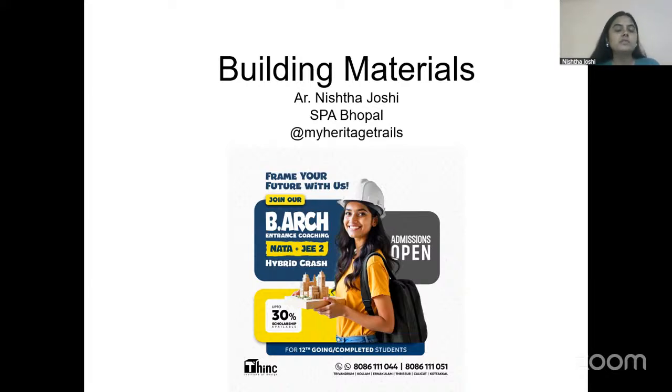And we observed that in 2024, many questions were asked on the basis of building materials topic only. And there were questions related to the characteristics of these materials. There were questions related to famous buildings where they asked which material has been used in so and so building, or there was simply a picture of the material that was put up in the question, and you had to identify the material just by looking at the visuals. So this will be a very important live session.